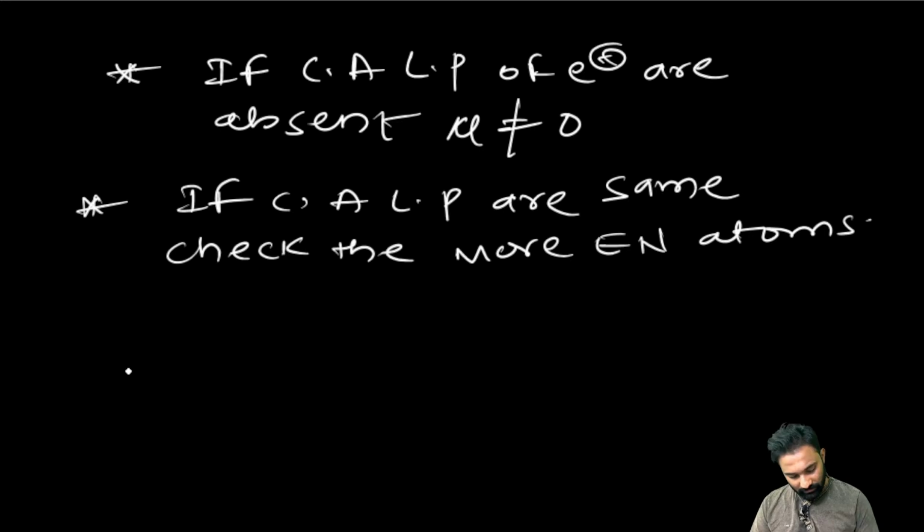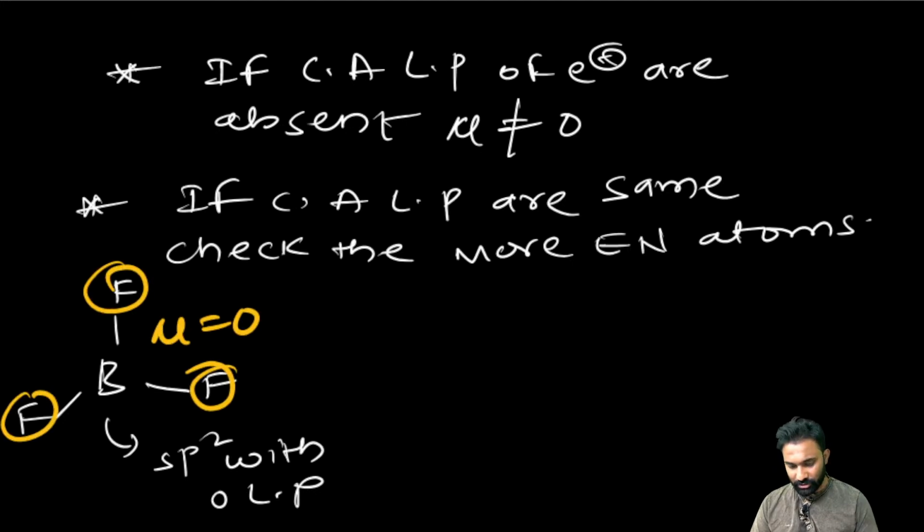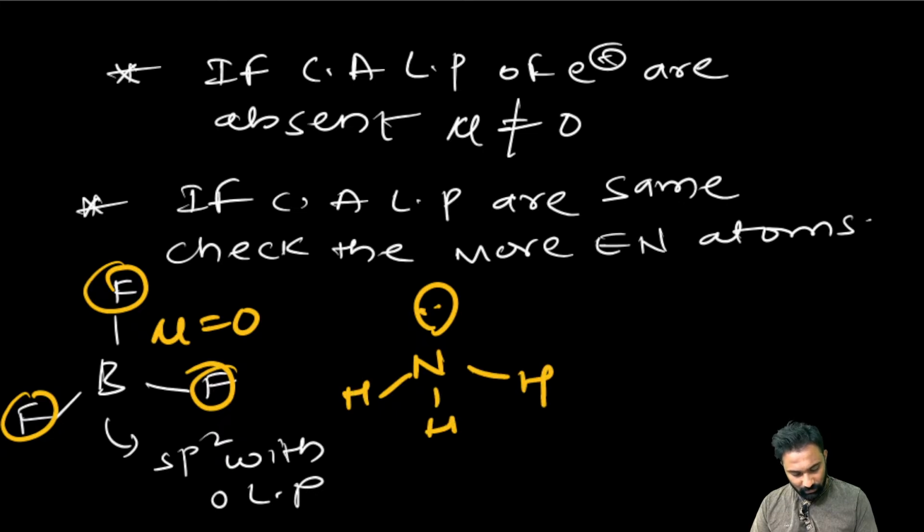Now you see here, BF3: its hybridization is sp2 with 0 lone pair, and all are having the same type of bond, fluorine, fluorine, fluorine. So its dipole moment mu is equal to 0. Next comes NH3. In this NH3 the dipole moment vector will be from hydrogen towards the nitrogen. Why? Nitrogen is the more electronegative atom, and its dipole moment value is 1.48 D.